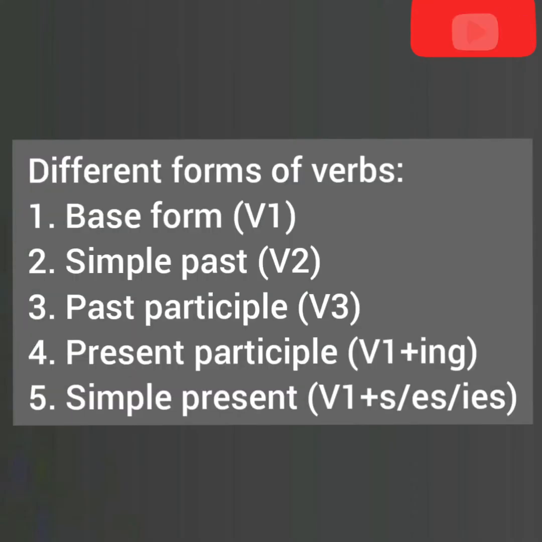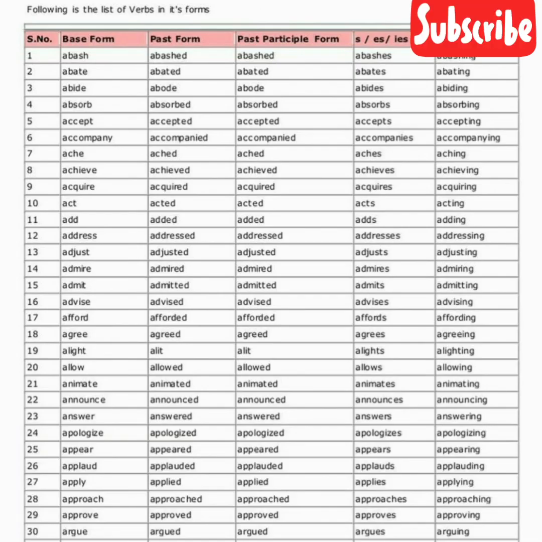Let us learn the different forms of verbs. The verbs can be written in various forms based on the tense. They are base form V1, simple past V2, past participle V3, present participle, and simple present tense. Let us learn how the different forms of the verbs are formed.